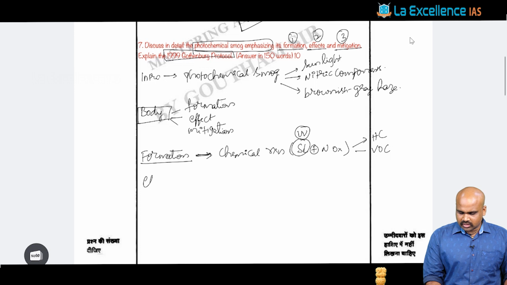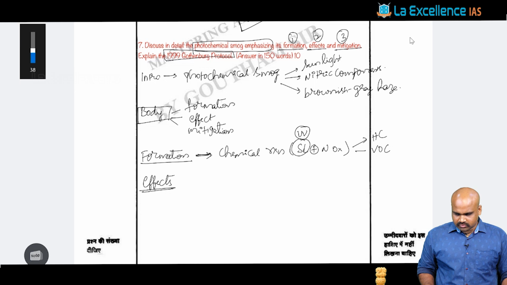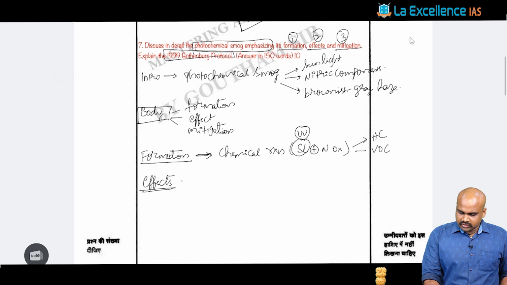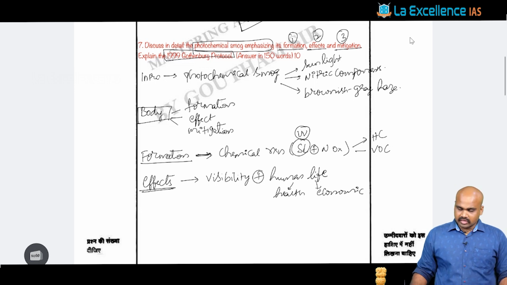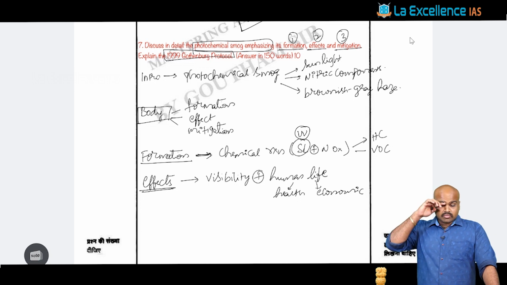And once we talk about this, we are supposed to talk about the effects. With respect to effects, you would see that the first aspect is that it affects the visibility parameter. Not only the visibility parameter, it will also have a major effect on human life, with respect to the health parameters. Apart from the health parameters, we can also talk about the economic systems being impacted by such photochemical smog formation.